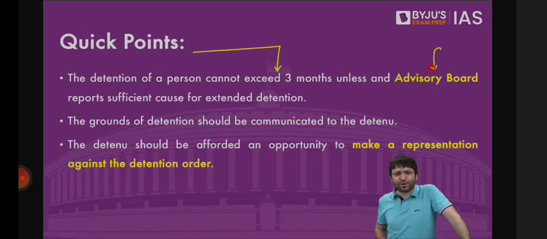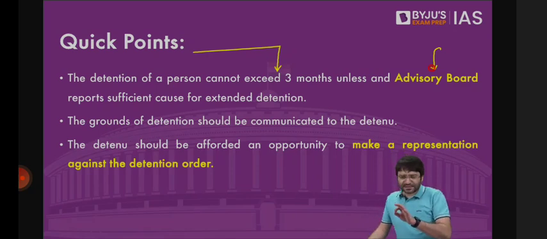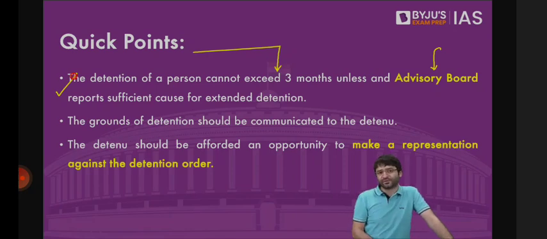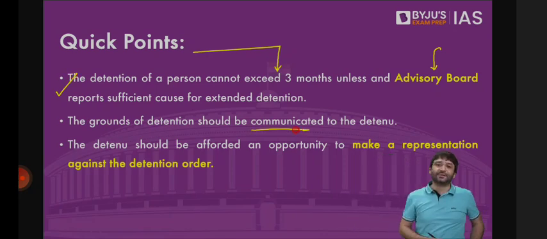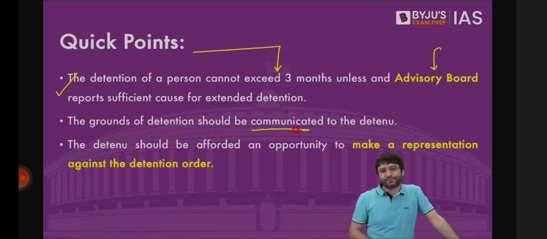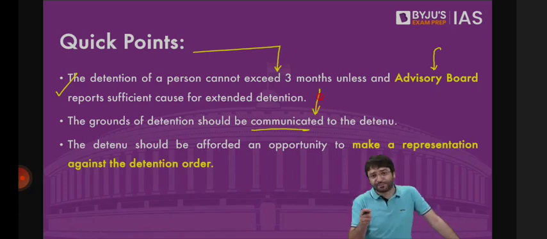This advisory board will have members from the police, will have members from the judiciary. They will look at all the allegations against this individual, all the potential crises that may engulf if this individual is released. And once this advisory board is satisfied that yes, this individual should continue to remain in jail, this individual will continue to remain under preventive detention. But now this time, he will be communicated. At the time of the arrest, at the time you are being placed under preventive detention, at the time of your house arrest, you may not even be informed on what grounds you are being arrested. But when the advisory board, after 3 months, decides that yes, your preventive detention should continue, now it will be communicated to this individual why you are being detained under the preventive detention law.